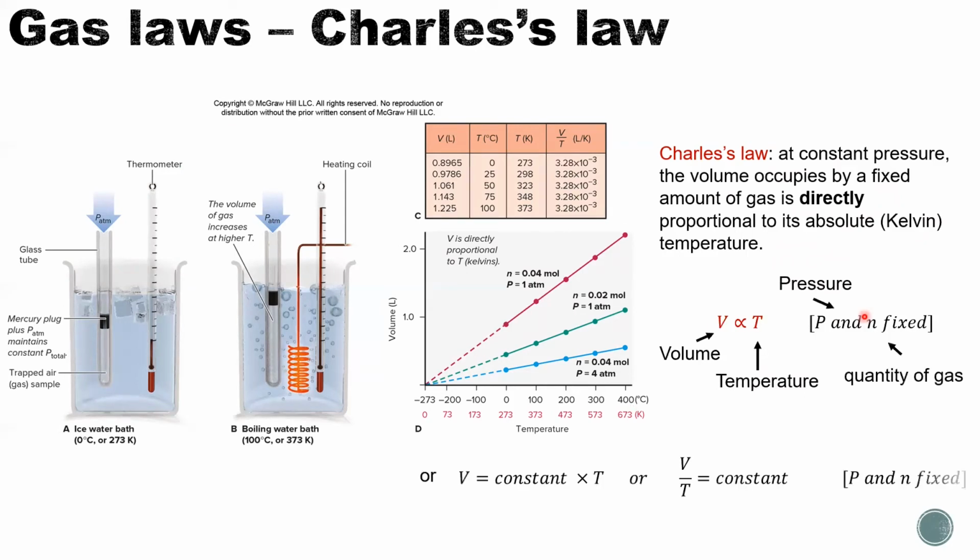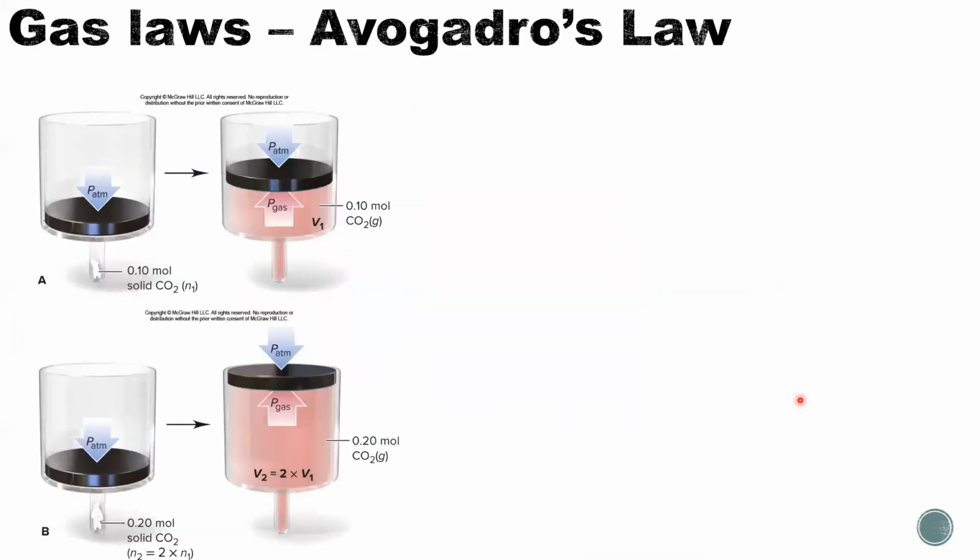We have other ways to write it, but if we understand that, it's at fixed pressure and number of gas: the higher the temperature, the more the volume. The lower the temperature, the less the volume. Okay, now we can move on to Avogadro's law.